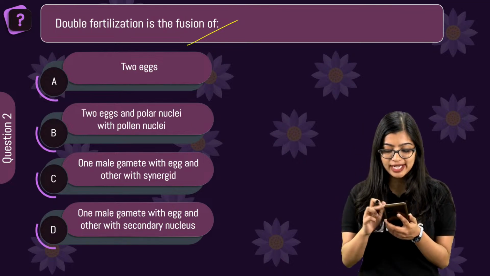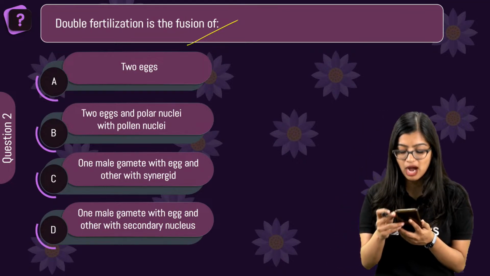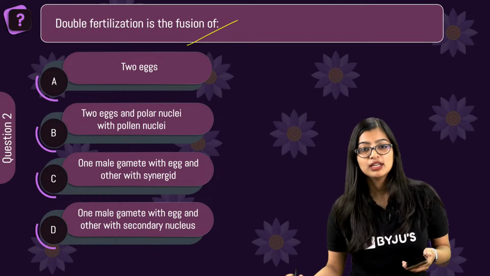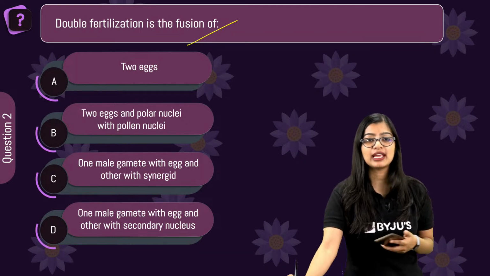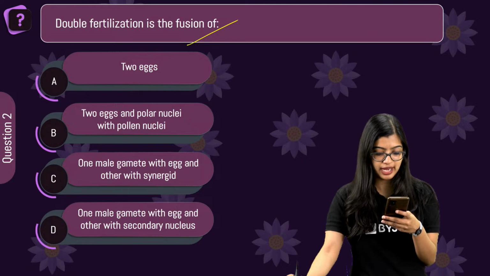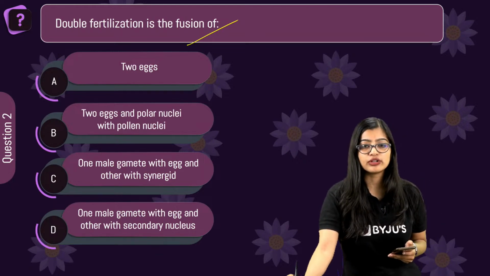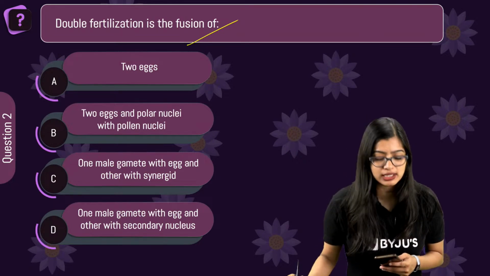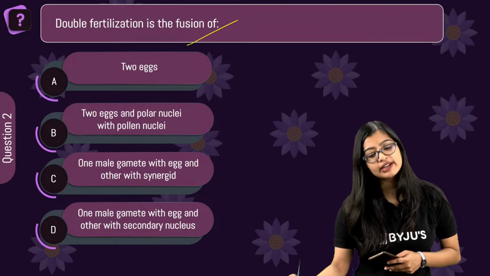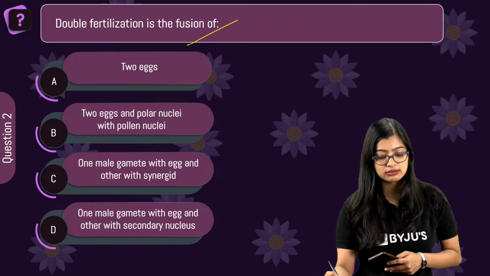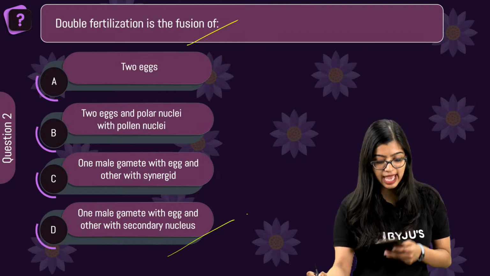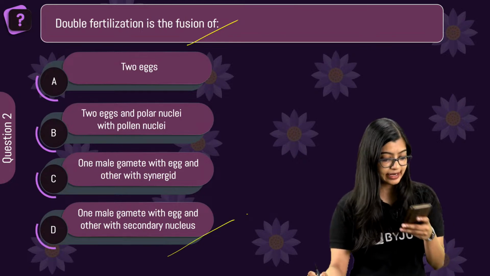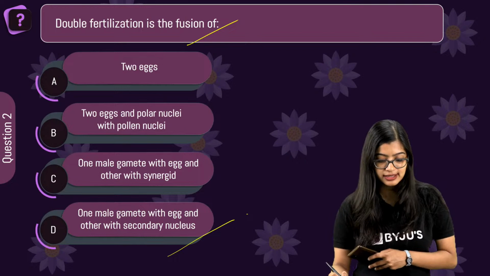And okay, I'm going to wind up the polls very soon. I'm going to count to 5 maybe. So 5, 4, 3, 2 and 1, right? Yes, very good. So 54 of you have given me the answer as A. Double fertilization is fusion of two eggs. Or is it one male gamete with egg and the other with the secondary nucleus? The correct answer is D, guys.